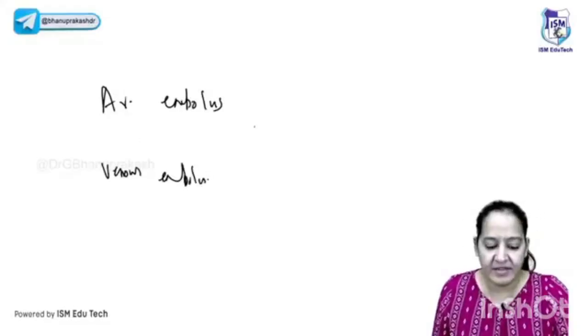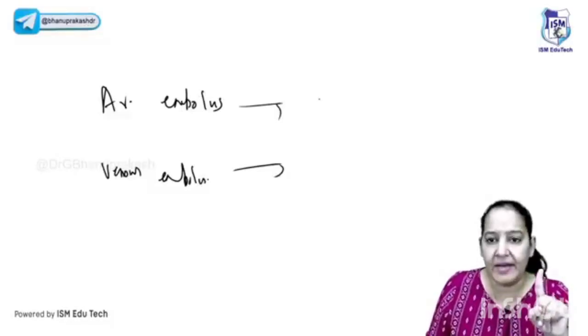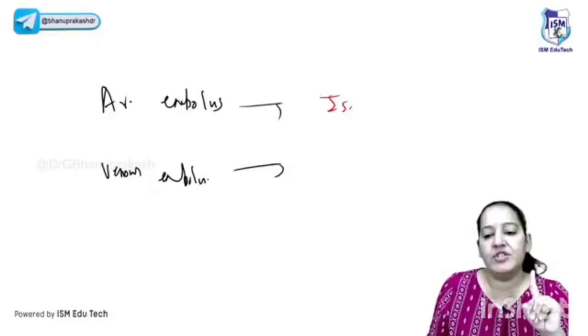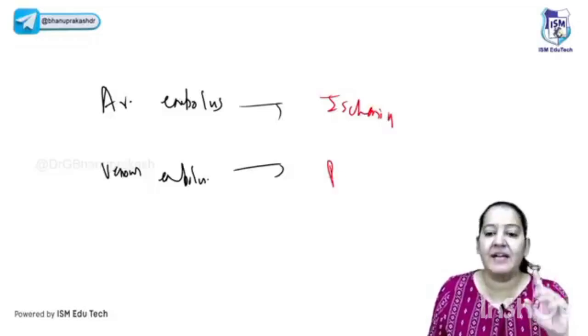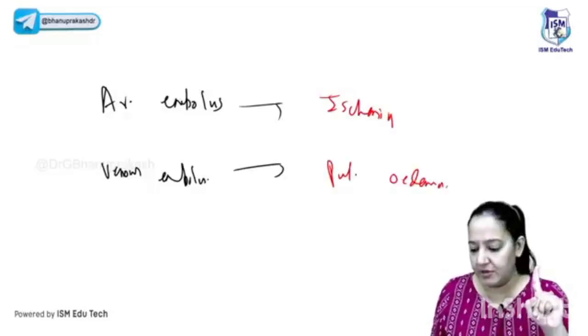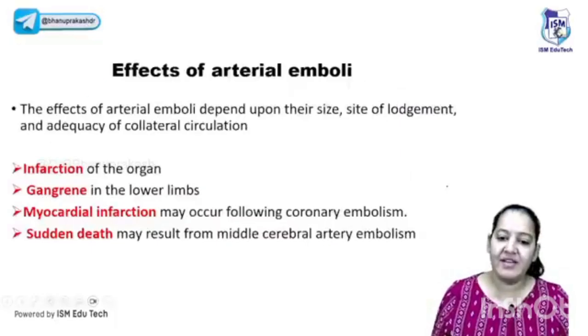Whatever the embolus is, whether thromboembolus, fat embolus, or amniotic fluid, whether solid, liquid, or gas, if it is present in an artery, it will lead to ischemia and infarction of that organ. And if it is present in a vein, it will lead to pulmonary edema. You got it? This is the basic concept you must know. Now we will see the various types of embolus one by one.